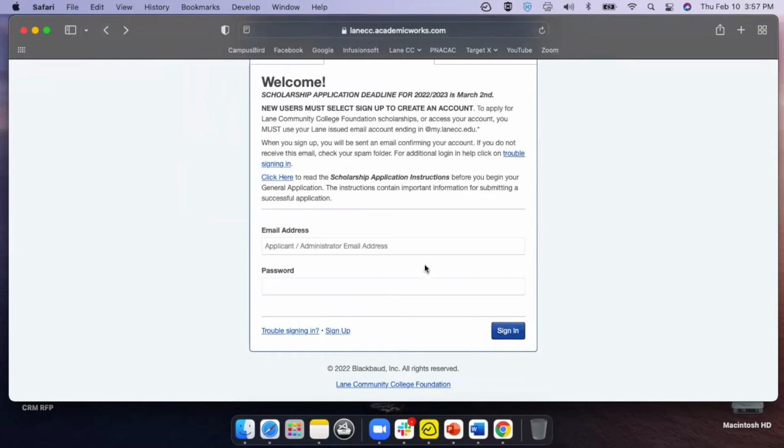But as you are working through this, just remember, don't put in your information and click sign in. You'll want to sign up first. And then once you have login credentials, you'll be able to come back, log out as many times as you need as you're working through this application, and sign in. Okay.